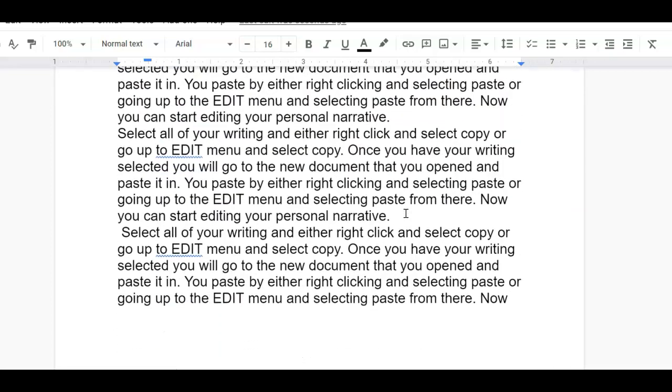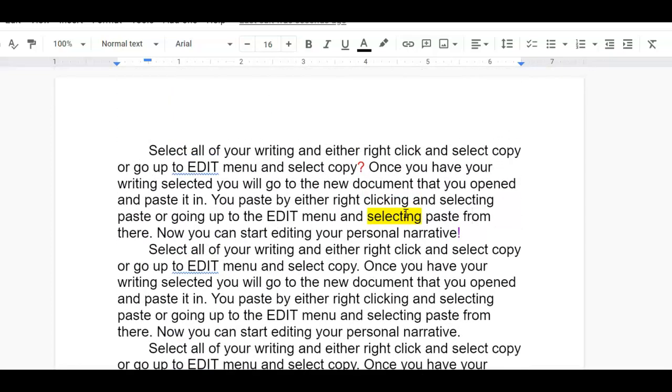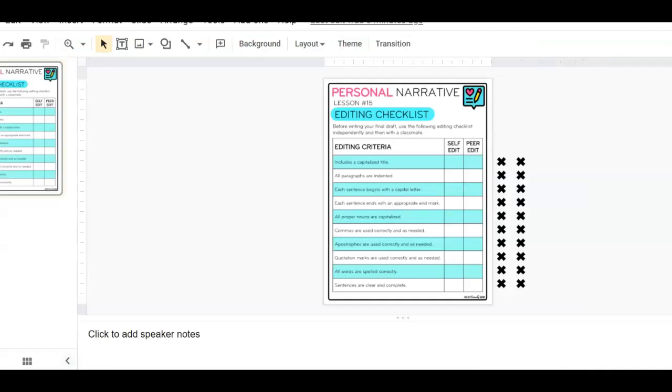So I'm going to go through my whole story looking for those things. And then after I do that, I'm going to come back over here and I'm going to say, okay, I looked and read through, all the paragraphs are indented. I'm going to move this X here because I did that. And I'm going to go through and do each of these.